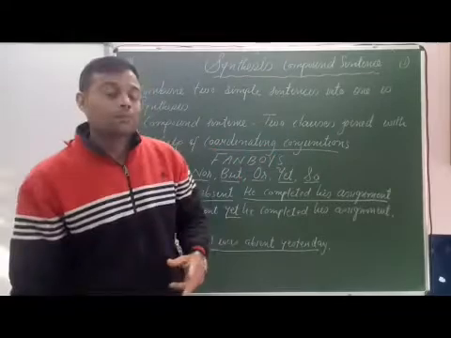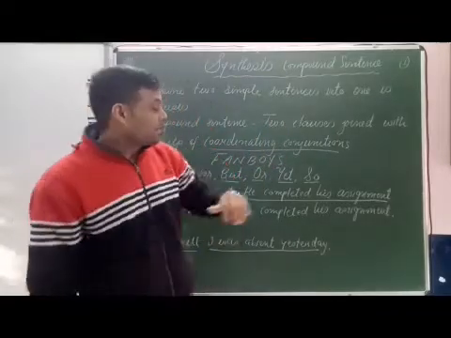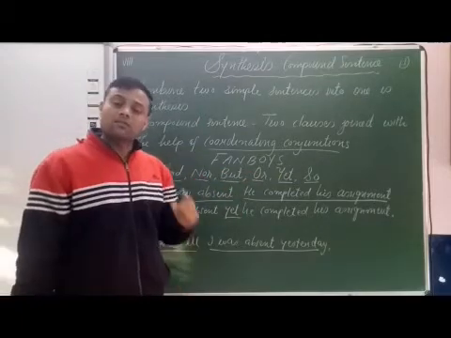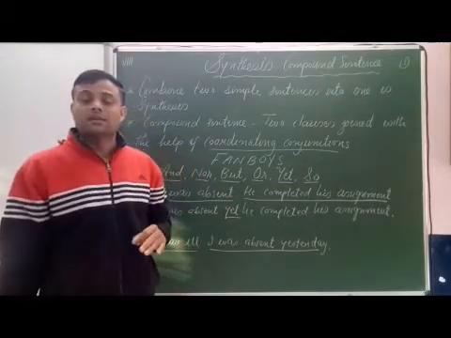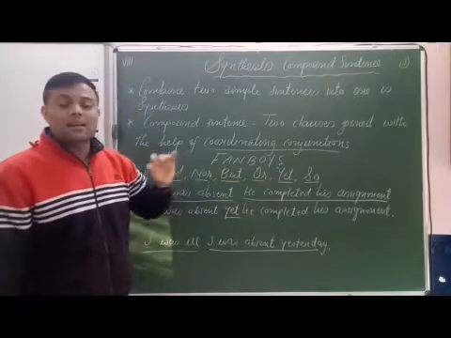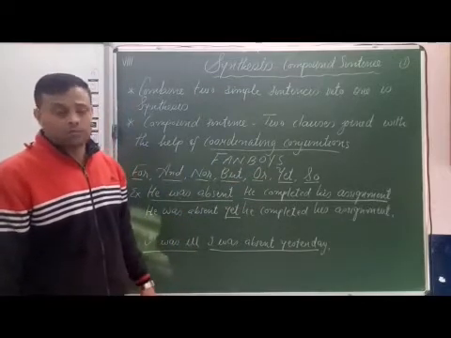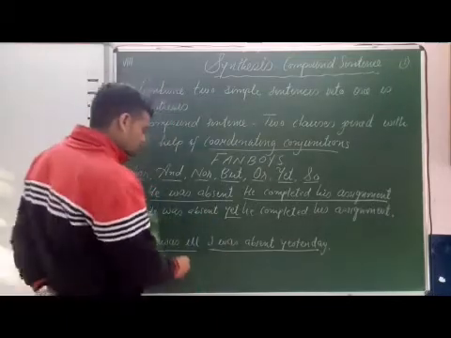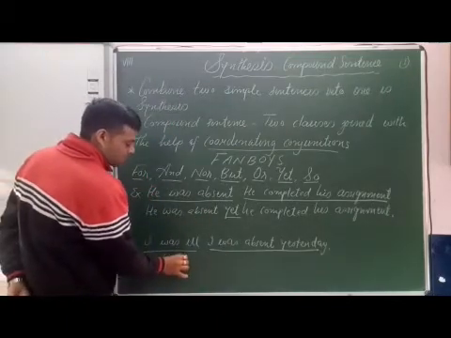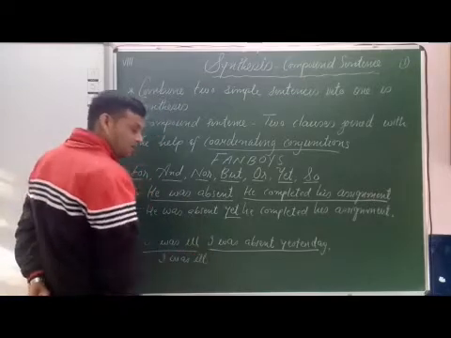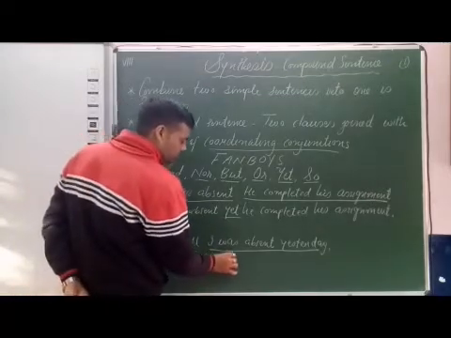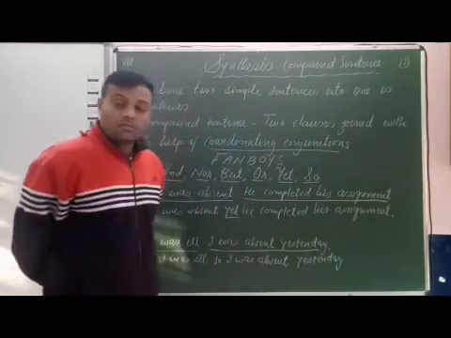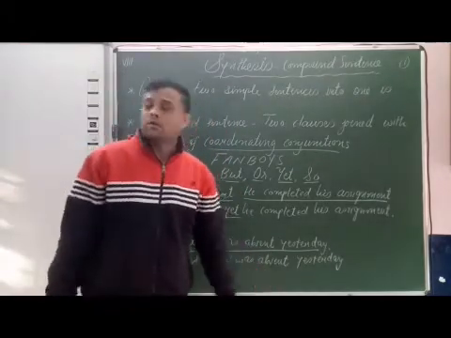So we have to use two clauses and one of the coordinating conjunctions, and that coordinating conjunction should be the most appropriate. I was ill, so I was absent yesterday. Now the sentence has become a compound sentence.